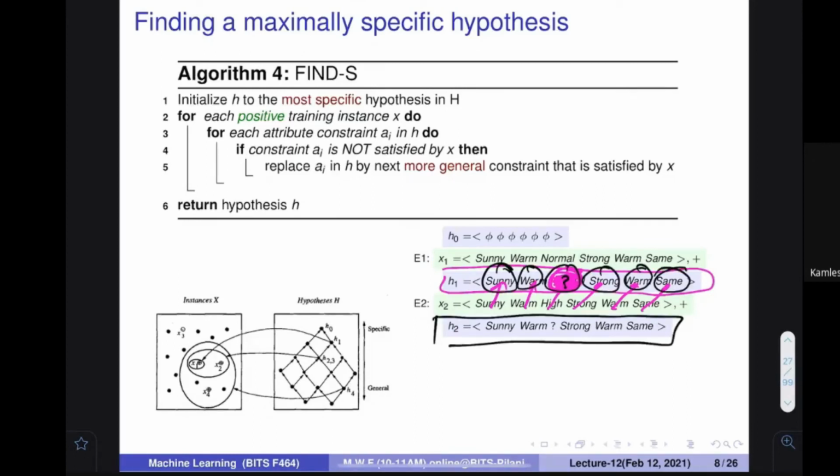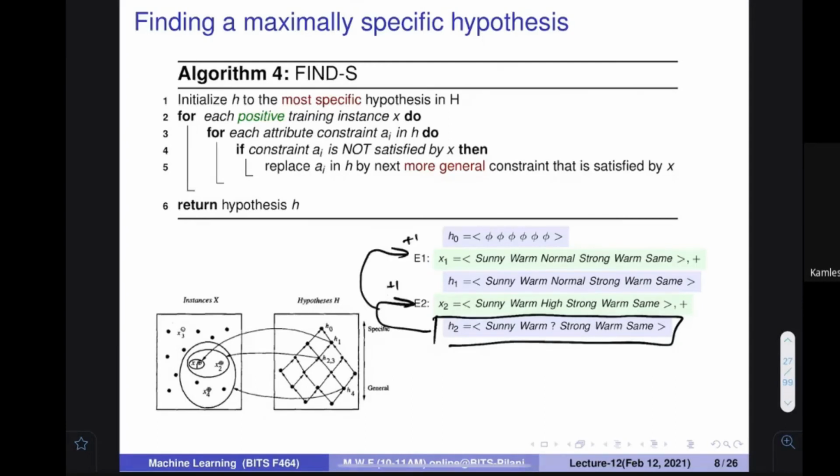And tell me about this hypothesis. Consider this hypothesis on the two training examples. What is it going to give you? This example also it is going to give you +1. On this also it is going to be +1. Okay, make sense? Yes, great. So in this way, I am going to modify.